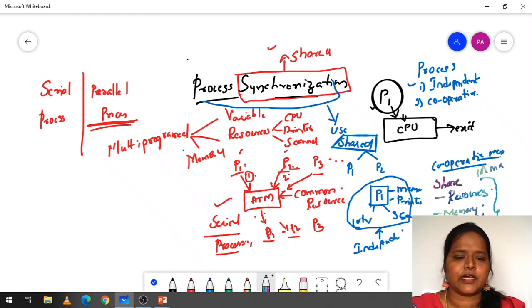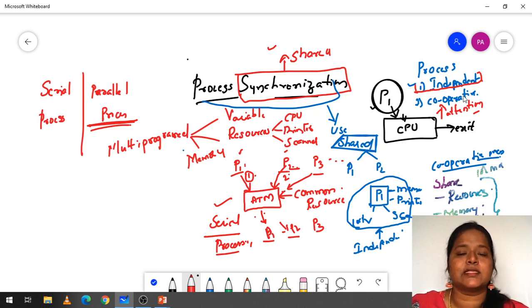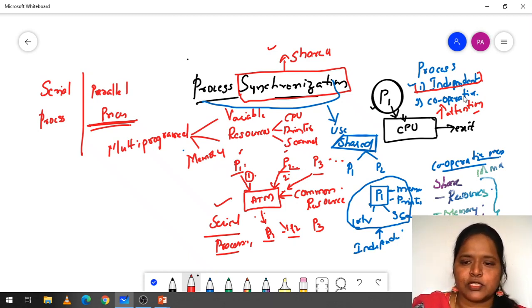When it comes to the independent process, we don't need to pay any attention to it. Why? Because they come, do the task, and leave the system. We have to pay attention to the cooperative process only. Why? Because many processes will be there, and many processes have to synchronize in order to output the exact data. So these are the different processes, independent processes as well as cooperative processes.